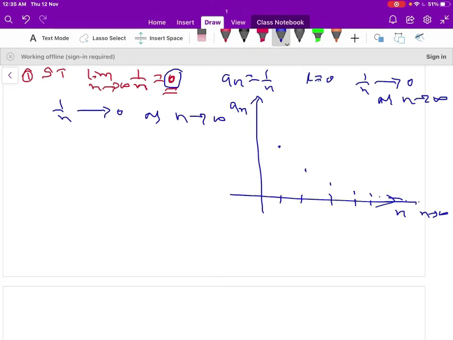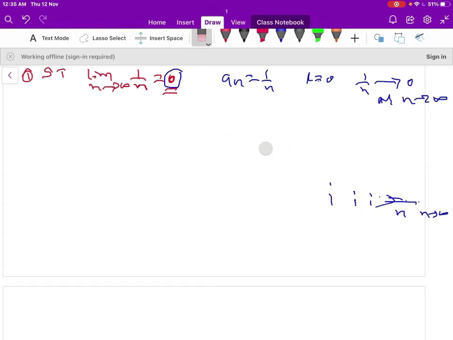Therefore the sequence 1/n converges to 0. It is a convergent sequence. We can also show that this sequence is convergent and converges to 0 through the definition of the convergence of a sequence.